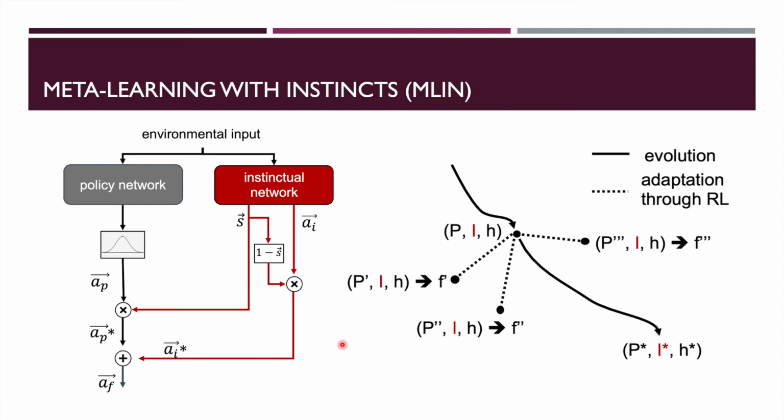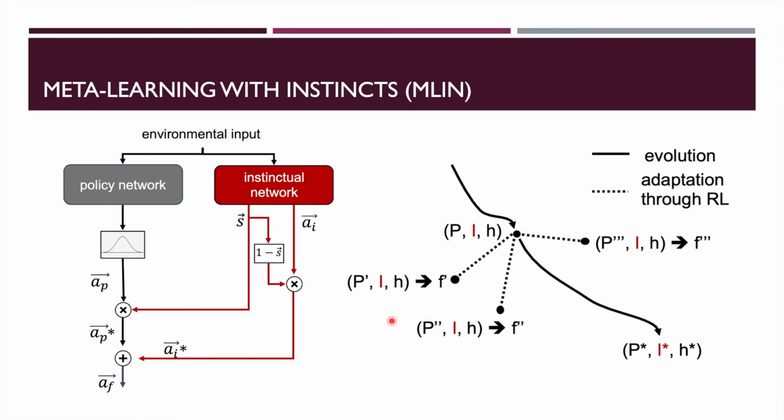The specific architecture described here is suitable for reinforcement learning problems with continuous action spaces. The instinct network outputs 2 vectors, the instinctual deterministic action AI and the modulating vector S in the 0 to 1 range. The policy network outputs a potentially stochastic action AP. AP gets modulated by element-wise multiplication with the suppression vector S. The instinctual action AI gets reverse modulated by the same suppression vector S. The final action is the sum of the 2 modulated policy and instinct actions.